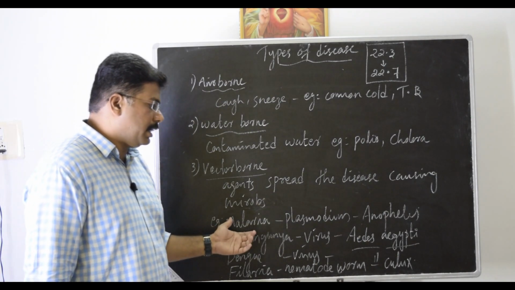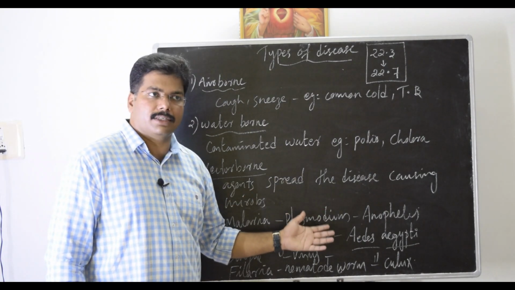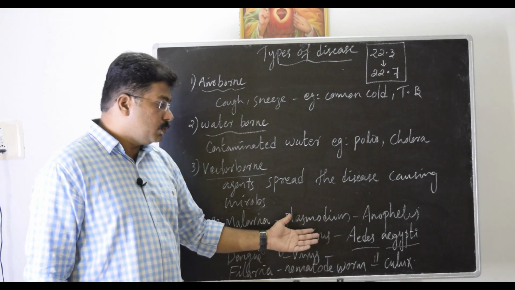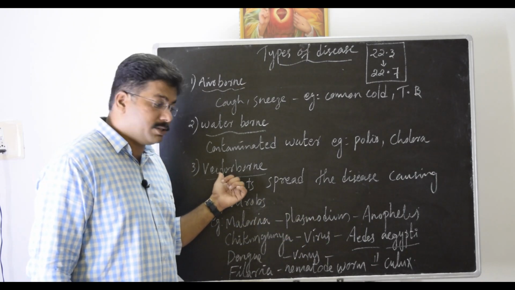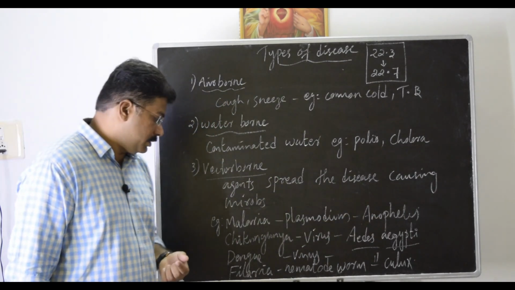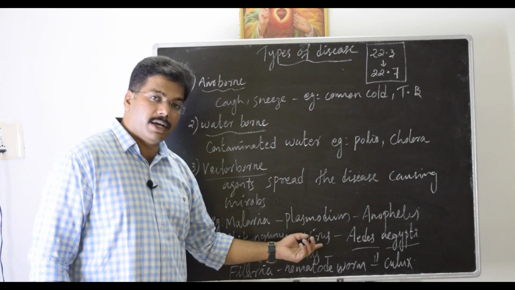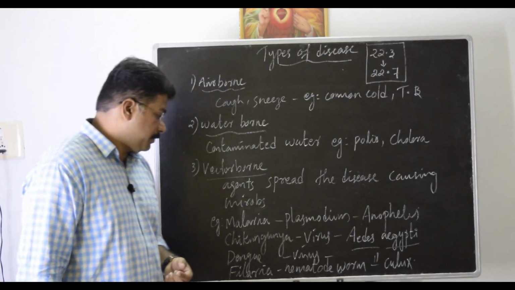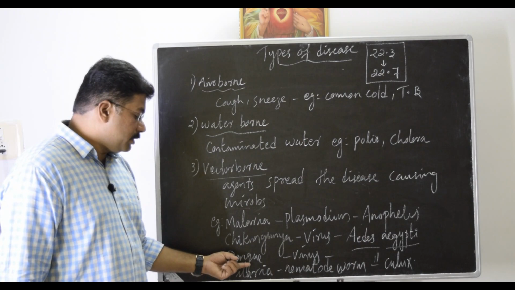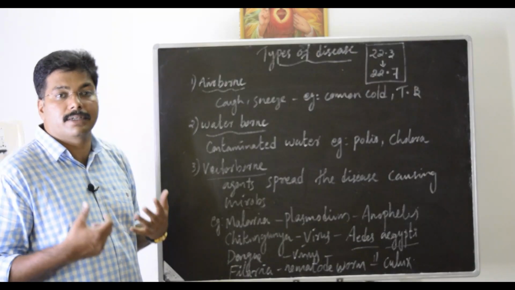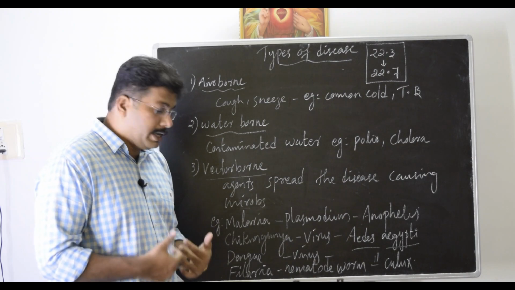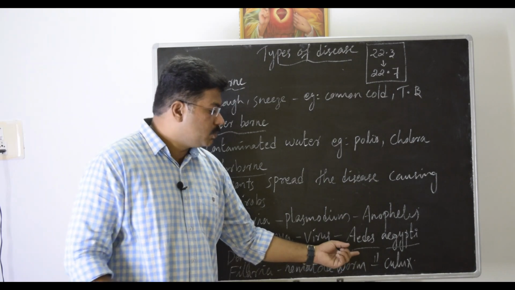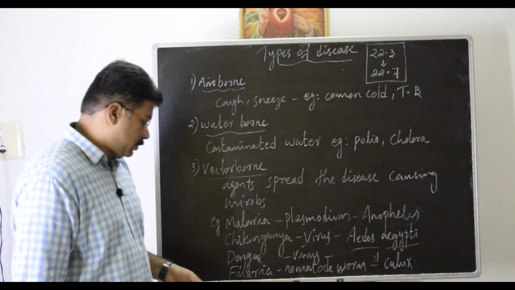The first one is malaria, caused by Plasmodium vivax or other species of Plasmodium like falciparum. They are spread through a vector called the female Anopheles mosquito. Chikungunya is caused by a virus and is again transmitted by a vector, Aedes aegypti mosquitoes. The next one is dengue fever, which destroys the platelet count inside our body. That is a dangerous one, spread from an infected person to a healthy person through Aedes aegypti mosquitoes.